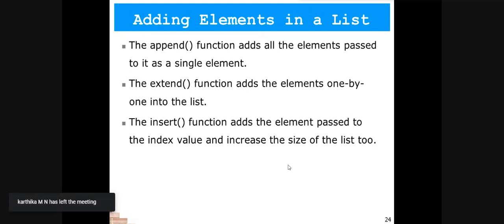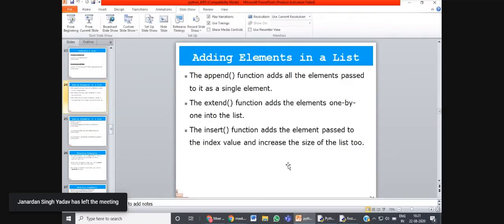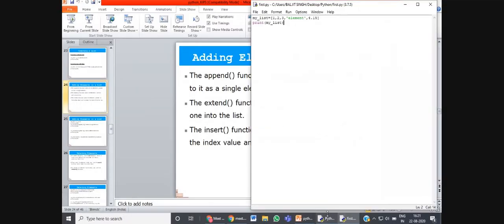But if you want to add some elements after you have created the list, you can use these three functions: append function, extend function, and insert function. These three functions are the basic functions used to perform actions on lists, basically for adding elements in the list. Let's quickly see how you can use all these functions with lists.